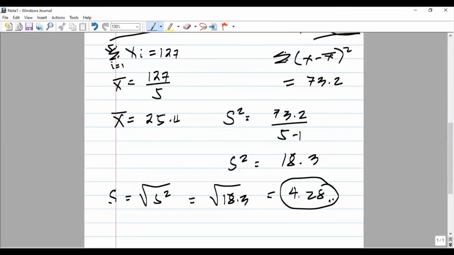The variance is 18.3 and the standard deviation is 4.28. So if we square this 4.28, we get 18.3. Or if you take the square root of this, we get 4.28. And remember that the standard deviation is just the square root of our variance, or the variance is the square of our standard deviation. Okay? So that's how we compute our standard deviation and our variance under ungrouped data of samples.